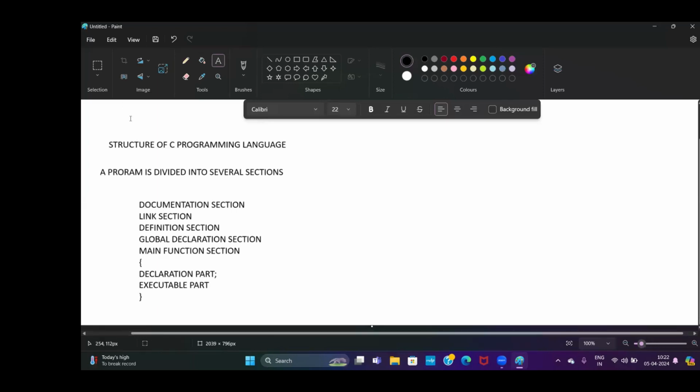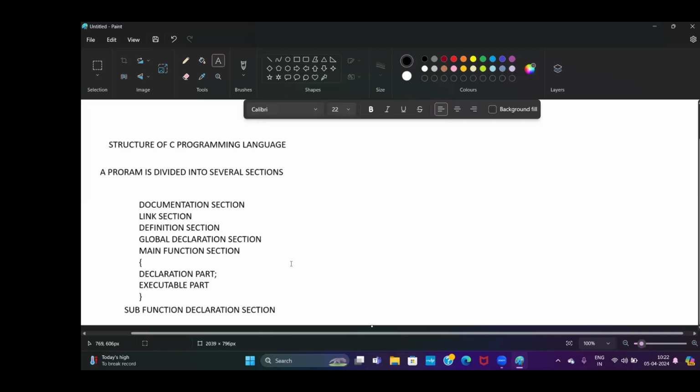So these are very, very important sections. And the last and final one is the subfunction section, the subfunction declaration section. Already we discussed the declaration section. So these are the sections of the C programming language.